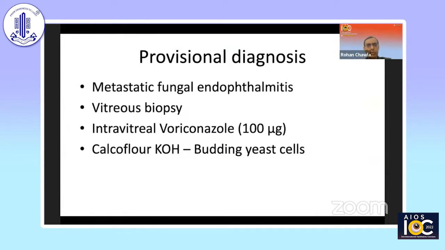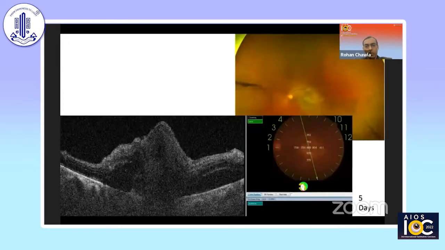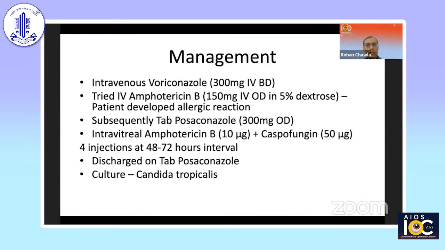So we made a provisional diagnosis of metastatic fungal endophthalmitis. We went ahead with a 25 gauge vitreous biopsy, and at the same time we injected intravitreal voriconazole. The calcofluor white KOH staining of this smear showed budding yeast cells, which further confirmed our suspicion of it being fungal, Candida. This was 5 days after the initial injection. We do not see a significant change there. We continued with intravenous voriconazole. At that time, we wanted to change over to IV amphotericin B, but the patient developed an allergic reaction to it, so we could not.